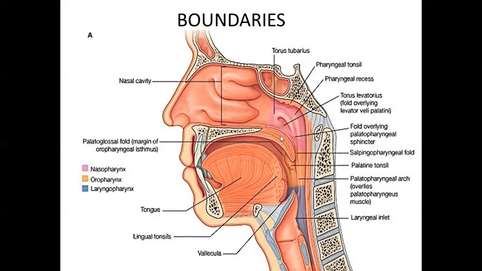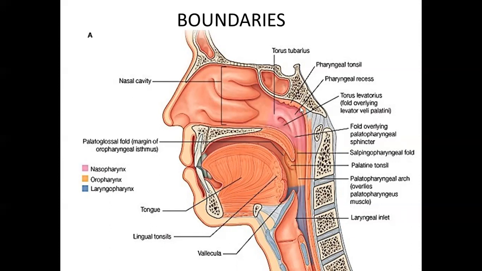The anterior part of the floor is formed by the soft palate, the superior surface of the soft palate, whereas the posterior part, this opening here, is known as the pharyngeal isthmus. What is it? It is an opening in the floor between the free edge of the soft palate and the posterior pharyngeal wall here. Then the anterior wall. The anterior wall is formed by what? It is continuous with the nasal cavity and it will be formed by the nasal septum.